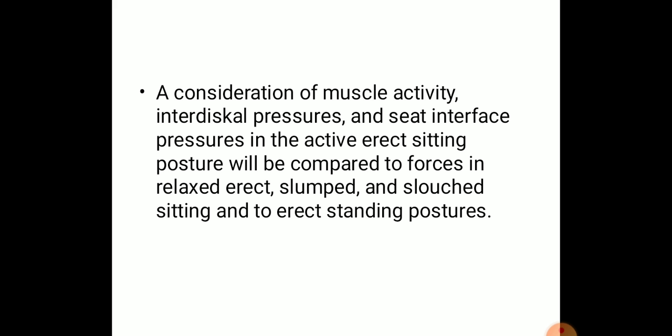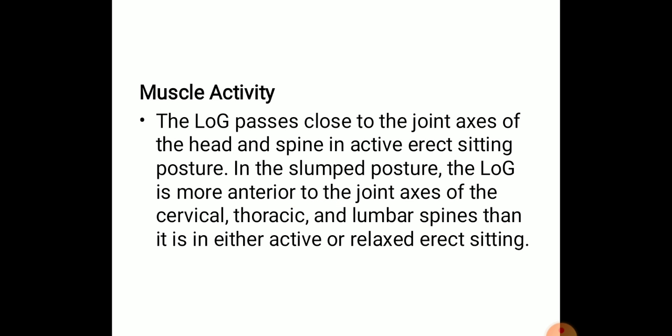We have to analyze what the muscle activities are, the front muscles and the back muscles, how these muscles act in sitting posture, and how the interdiscal pressure is increased or decreased in different activities. That means in a slouch posture or slump posture, all those sitting postures, how this interdiscal pressure is affected. And third is how the seat interface pressure is acting in your sitting posture. So these three things have to be identified in an ideal sitting posture.